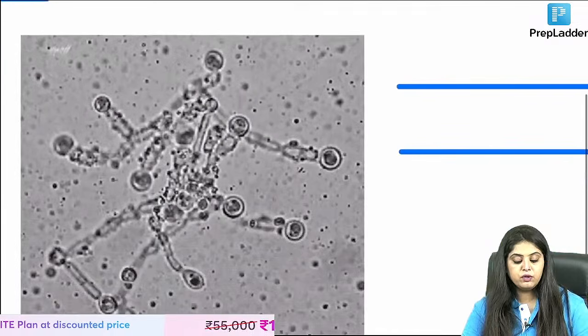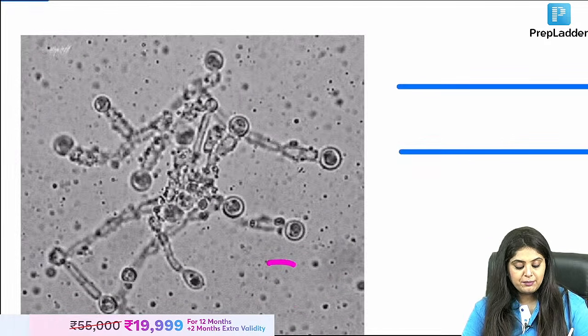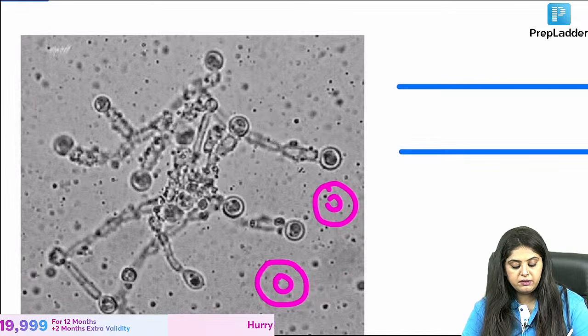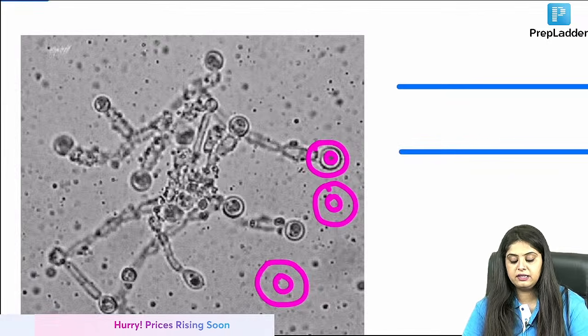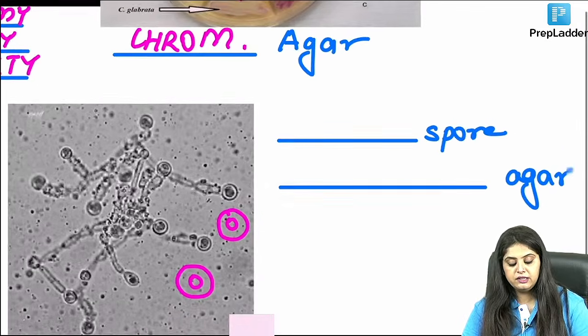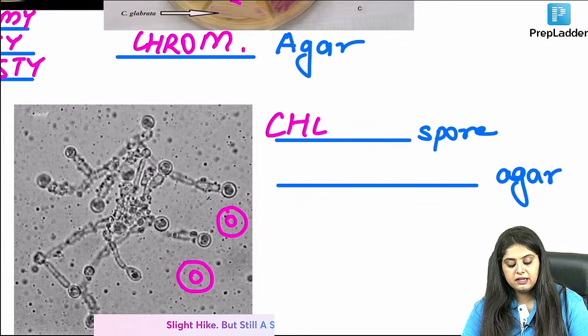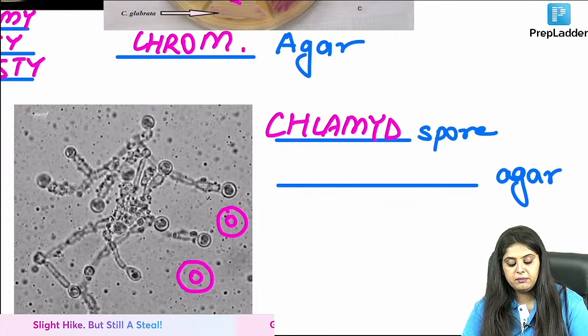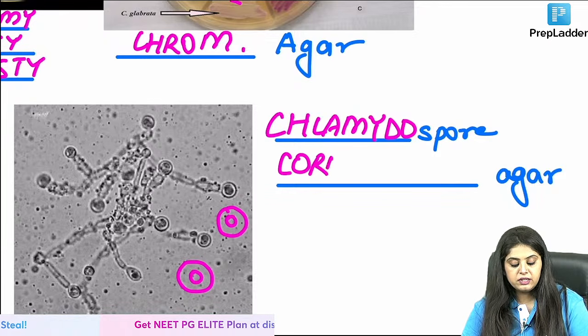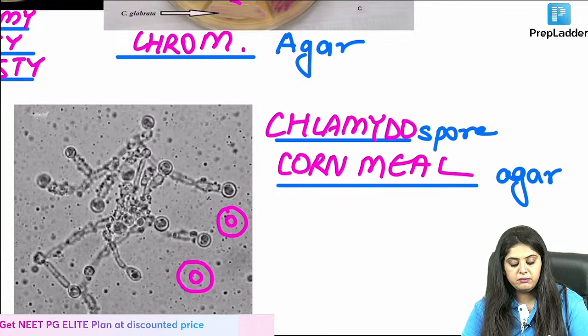Coming to the next one, what is this photo? Ma'am, in this photo I'm seeing spores, and those spores are double walled. ध्यान से देखो, दो walls हैं उनके अंदर. The spores are double walled. So what are these known as? These are known as chlamydospores. When will they make chlamydospores? On a special type of agar known as corn meal agar.